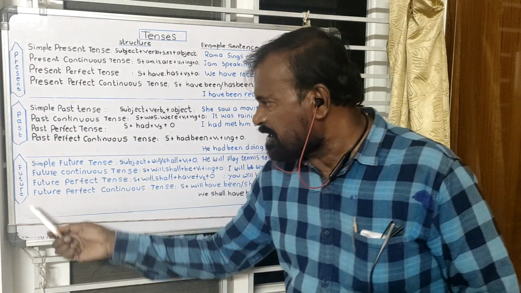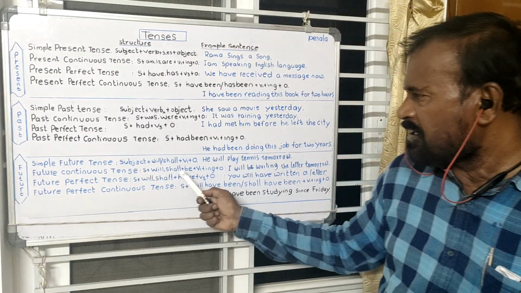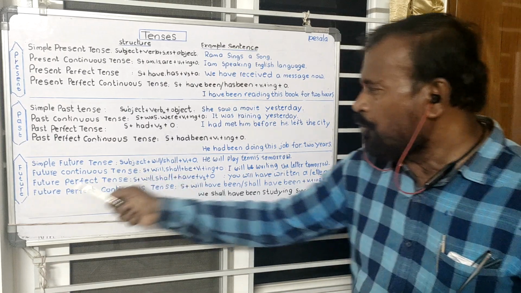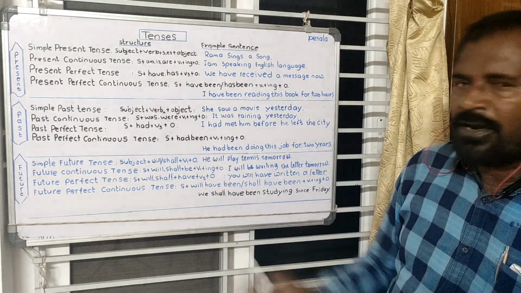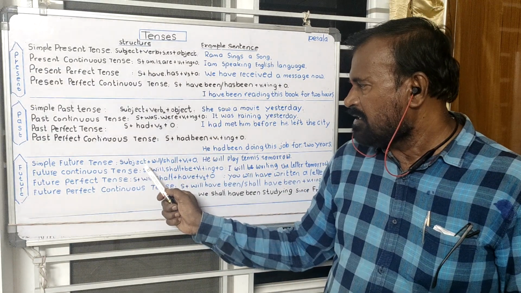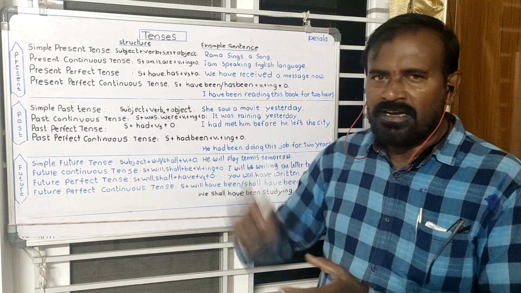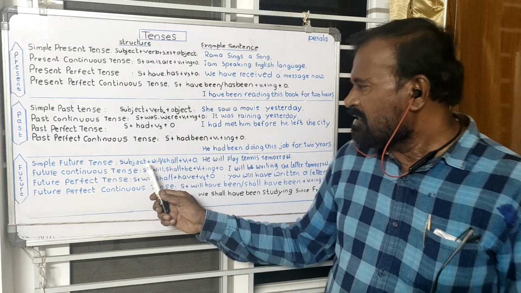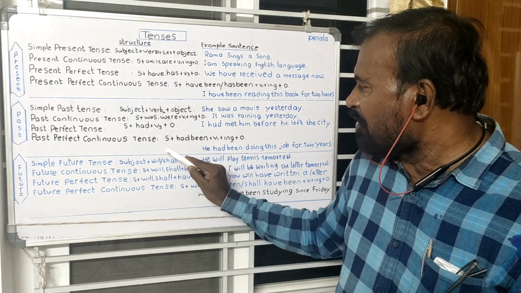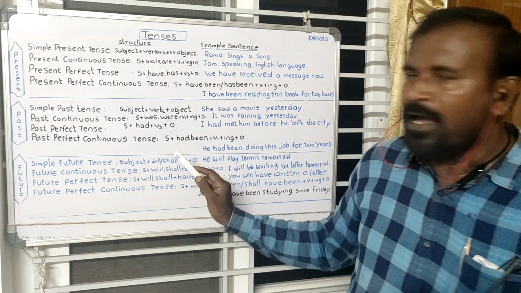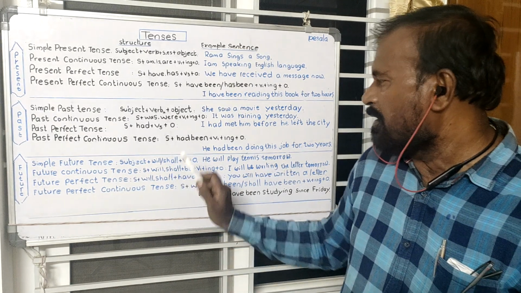Come to the future tense. And here: simple future tense, future continuous tense, future perfect tense, future perfect continuous tense. See the structure one by one. Simple future tense. Subject plus will or shall plus V1 plus object. Here, for the subject, we see will and shall. For the subjects I and we we utilize shall, and for all the others including you, we utilize will.